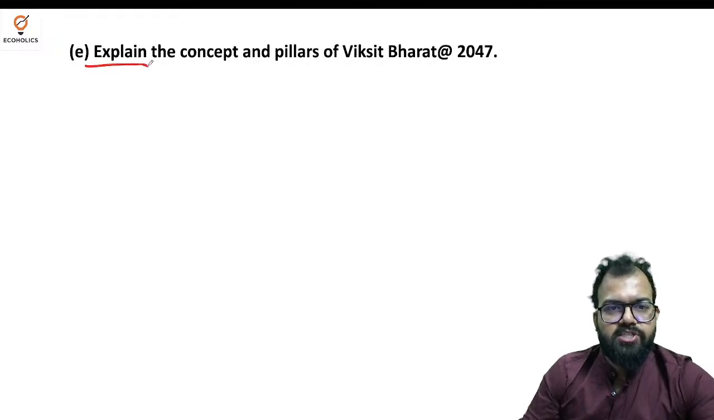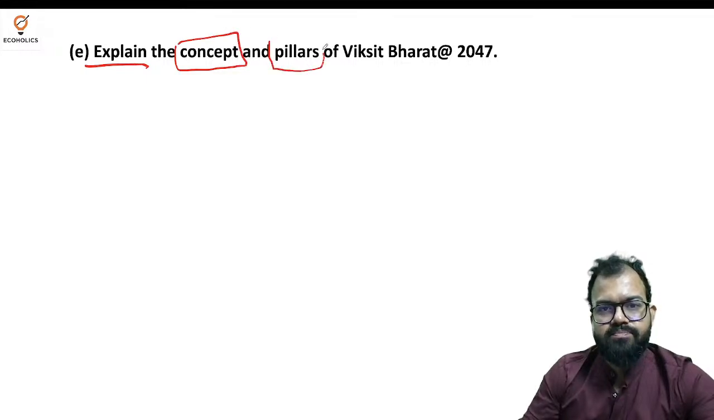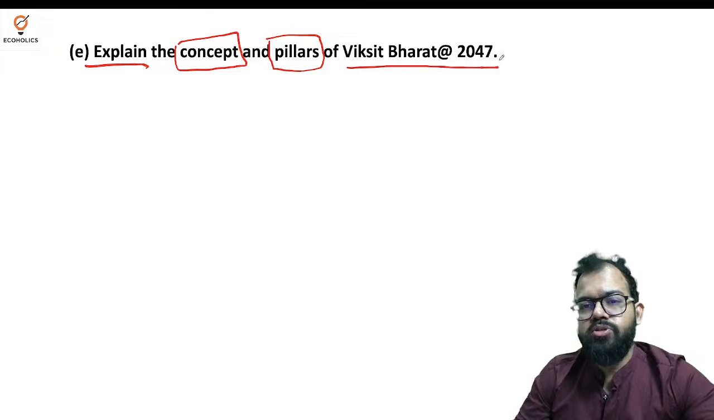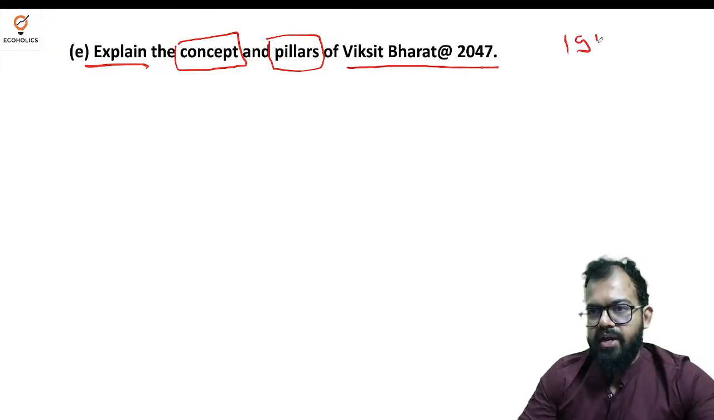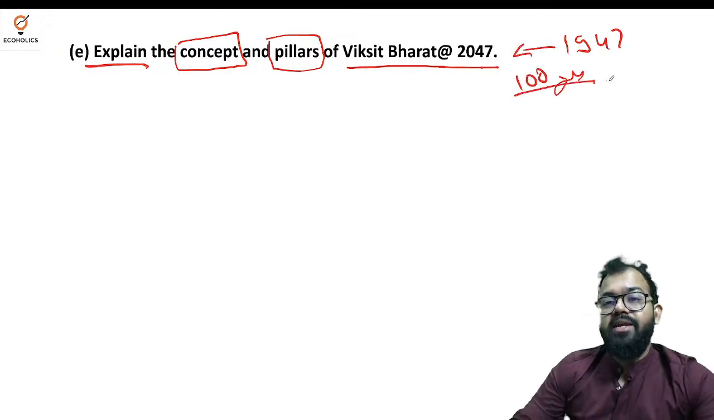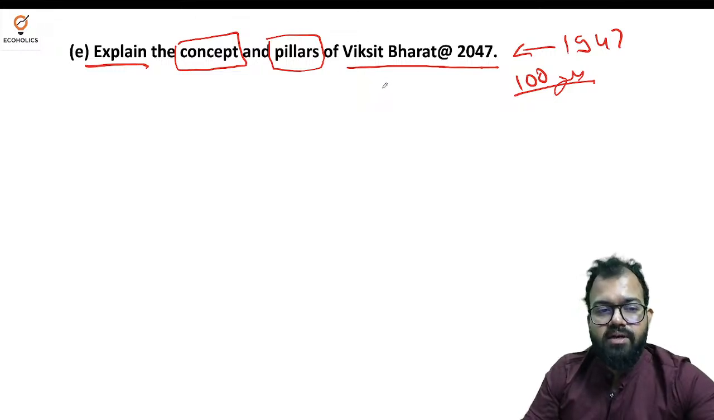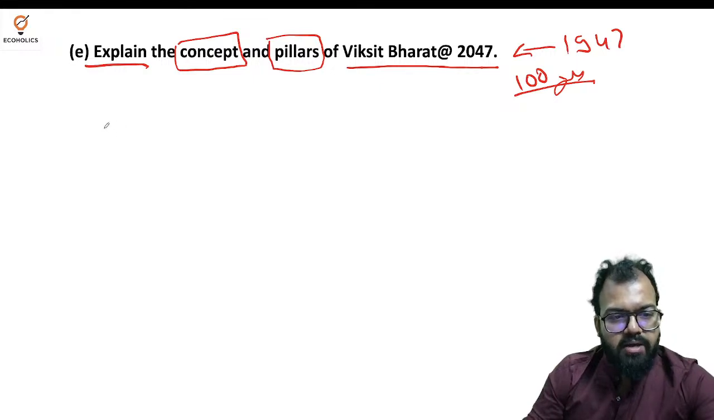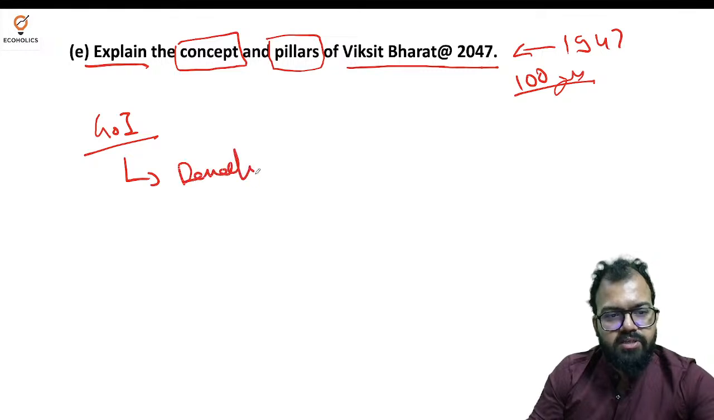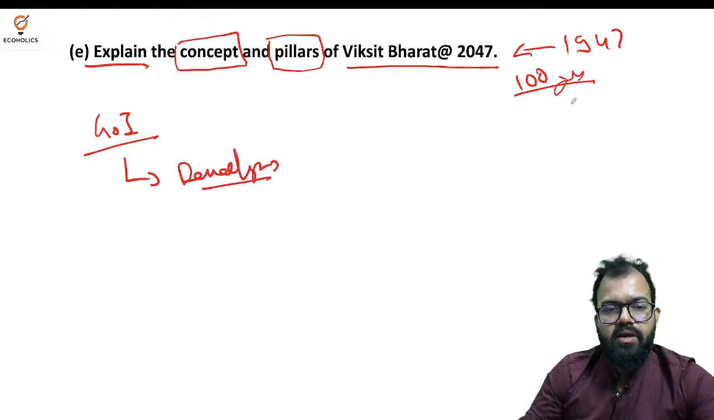Then the next one, explain the concept. So here, what exactly do you need to explain? The concept and pillars of Viksit Bharat 2047. So 1947 to 2047 is 100 years. When India will celebrate 100 years of independence, our policymakers are of the opinion that India should become a developed country. That is the Viksit Bharat agenda, a plan by the government of India to transform the country into a developed nation, at the 100-year mark of independence.